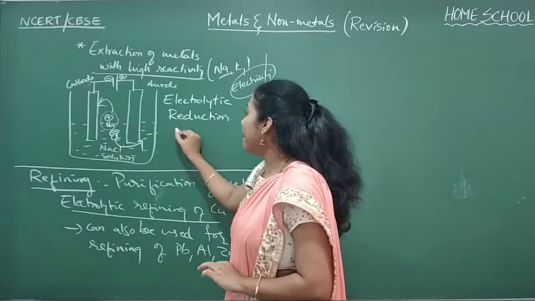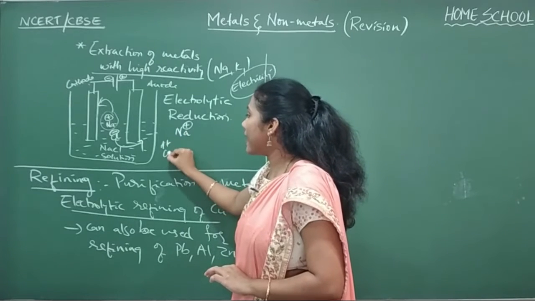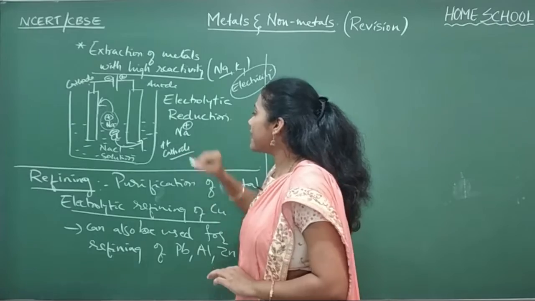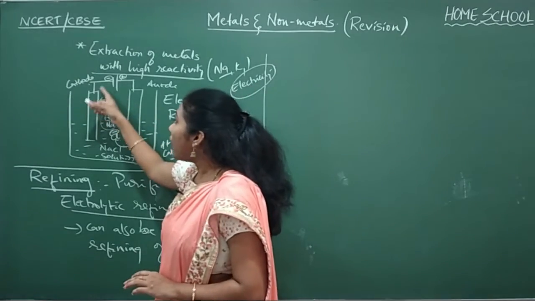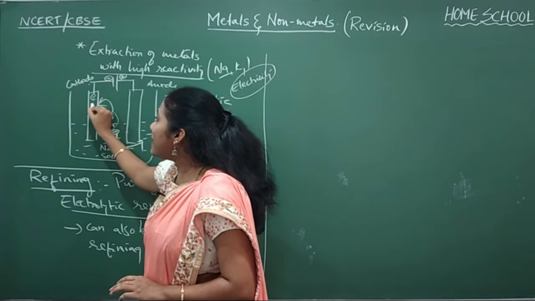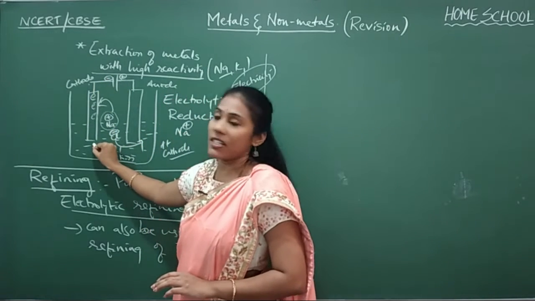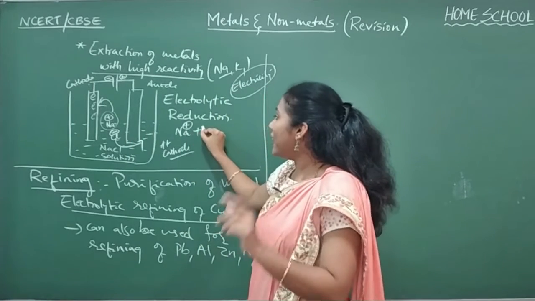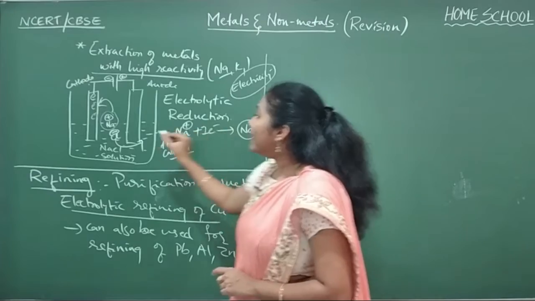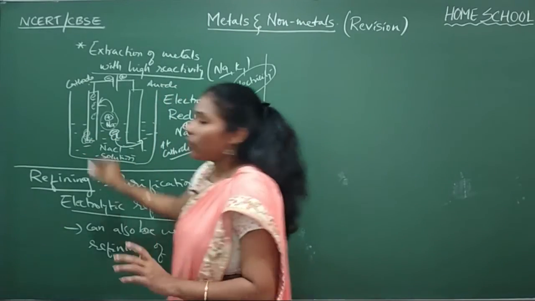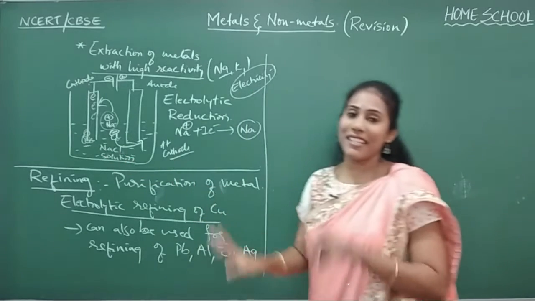And once Na+ goes to the cathode, I'm talking about what is happening at the cathode. All Na+ ions are going there. And you know the rod is connected to the negative terminal. That means it is an electron-rich rod, electrons always pass from the negative terminal onwards. Each Na+ will gain one electron and become a neutral Na, and that neutral Na is deposited on the rod. This is how you have separated Na from NaCl.